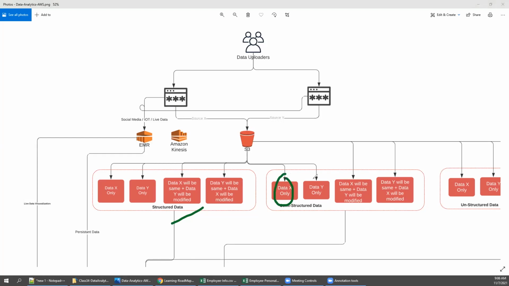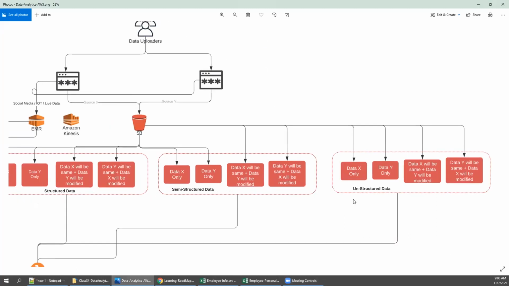If we have more sets of data, then a few pieces of information from here, a few from here, or full information from here, or only a portion of information. The same logic also applies to unstructured data like images, apart from the normal files you receive. Images or videos, unstructured data. There also it is going to be the same logic.